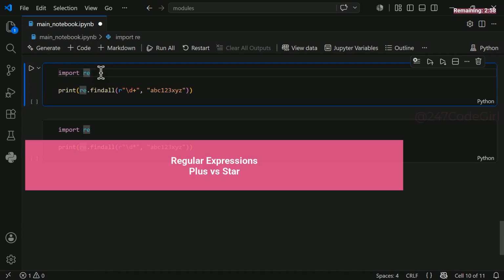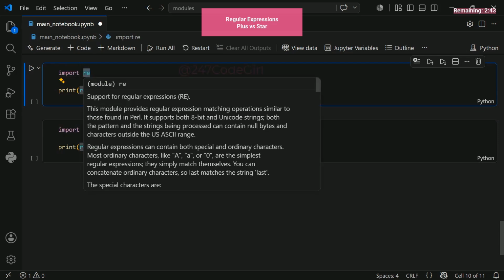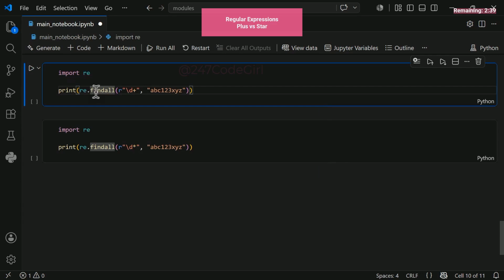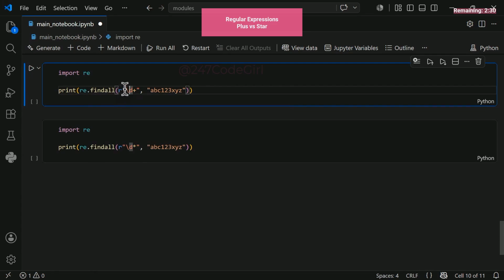Let's level up our knowledge of regular expressions. This simple example will build a powerful foundation for your coding. Looking at our code here, we import the regular expression module. It's built right into Python and goes by the name re. No extra installation required. Forget about pip install. Next, we use the findall function. This powerful tool scans the string for specific patterns of characters. For this match, we will use a backslash, followed by a lowercase d.